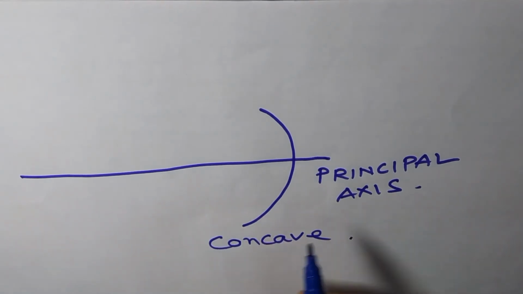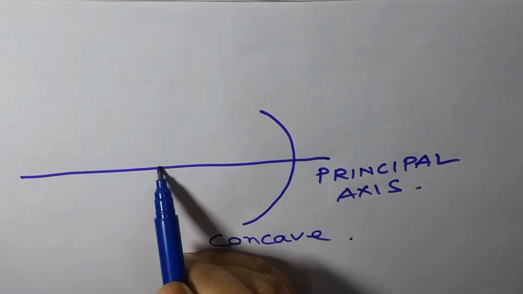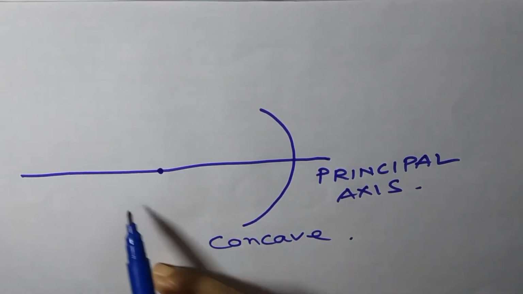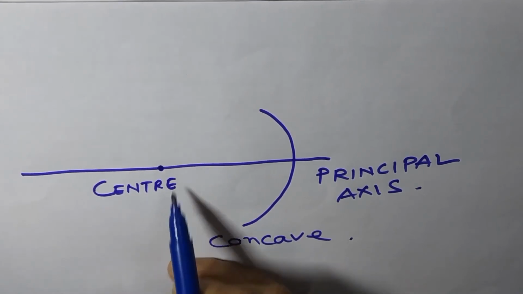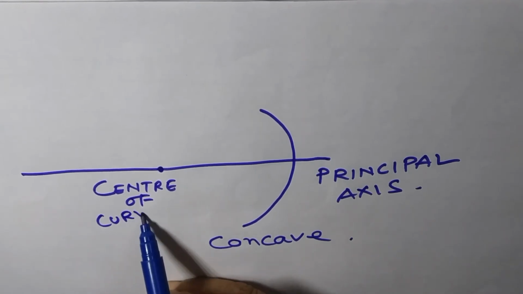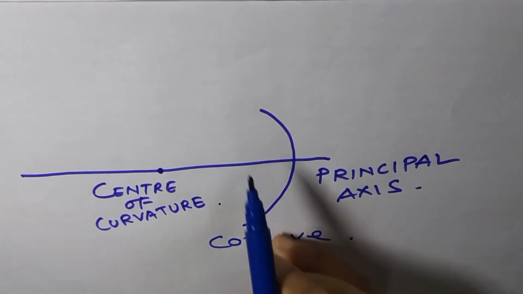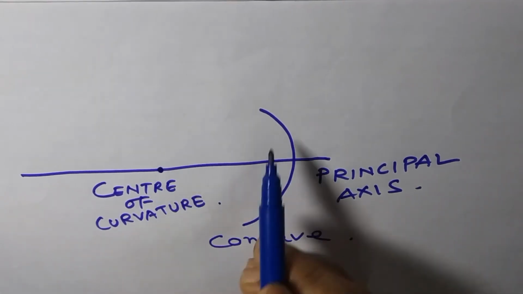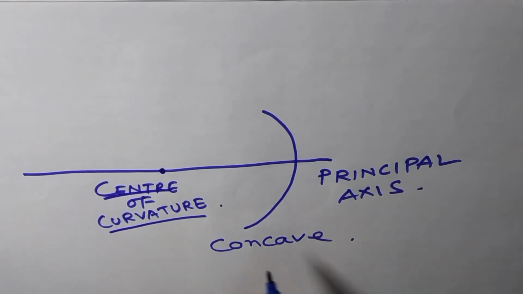And on the principal axis you will get a point, which is the center of the sphere, and this point is called the center of curvature. This is not a full sphere, it is a curve, therefore it is the center for this curve, therefore it is called the center of curvature.